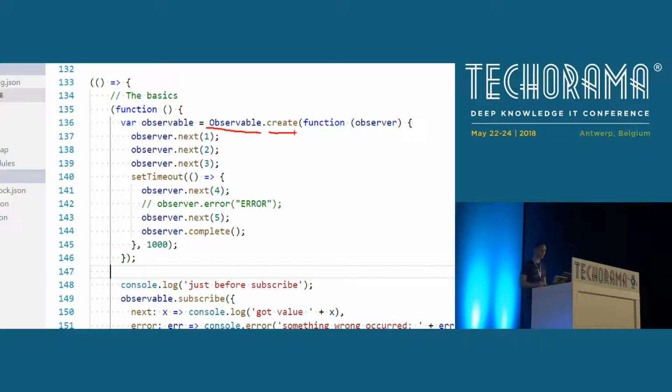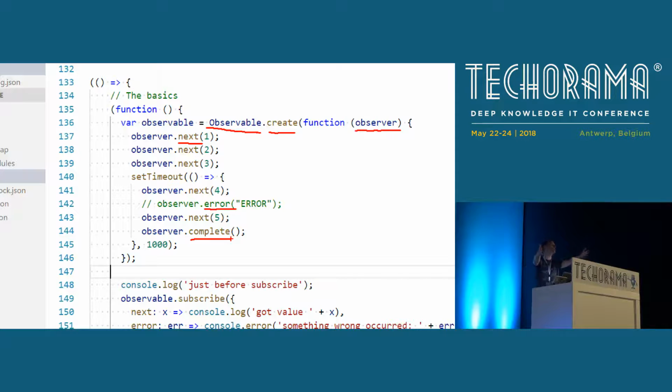It creates an observable, and what this create method gets is a callback method that receives an observer, and with the next method, or the error method, or the complete method, you can push your asynchronous results to the observer. So the observable that is doing some asynchronous stuff receives some results, and whenever it has a result, it can say, hey, observer, I have something for you.